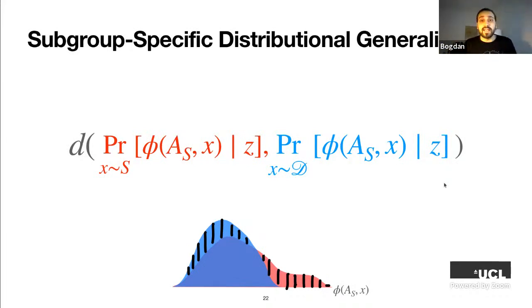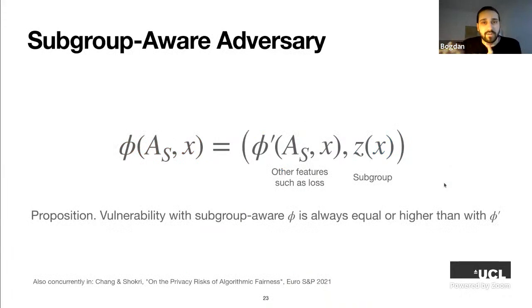To understand how it relates to disparate vulnerability, I need to introduce another concept, that of a subgroup-aware adversary. The subgroup-aware adversary is just like a normal adversary. It uses some features about the model and examples, such as loss or model output and so on. But in addition to the standard features, it also uses the example's subgroup.